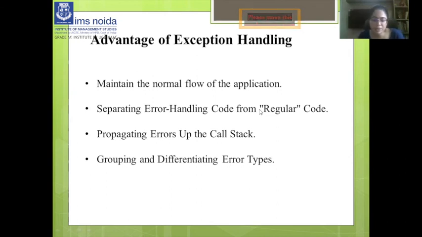Next is grouping and differentiating error types, which is the last advantage. It groups, meaning it collects, and after that it differentiates the errors: what type of error occurred, what the exception is. Because exceptions within programs are objects, grouping the categories of exceptions is a natural outcome of the class hierarchy. It is basically an advantage just because of the class hierarchy.